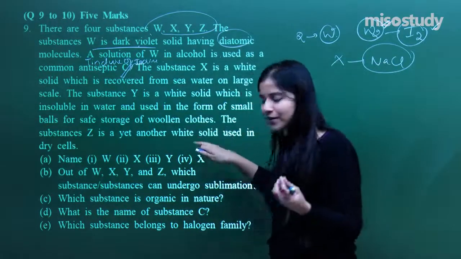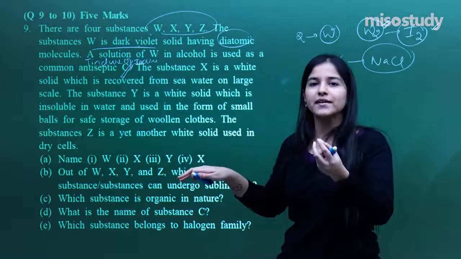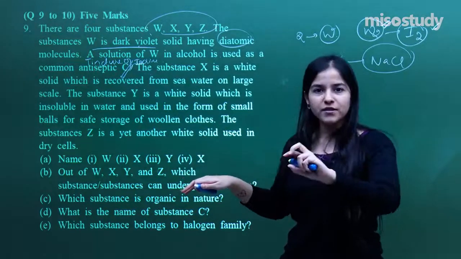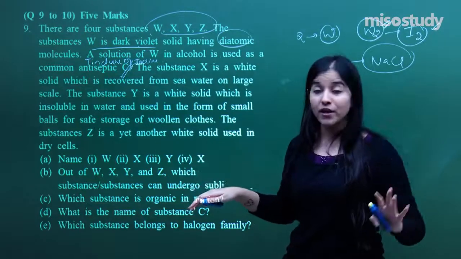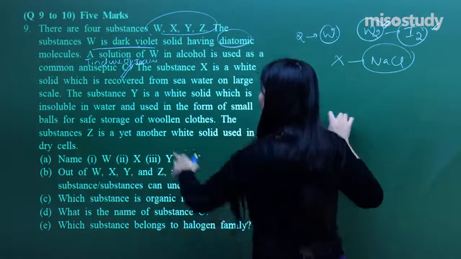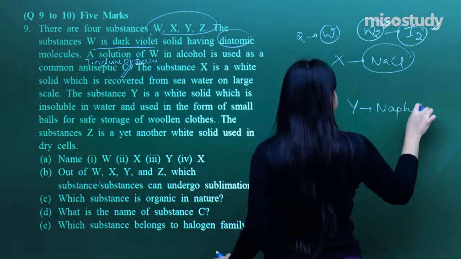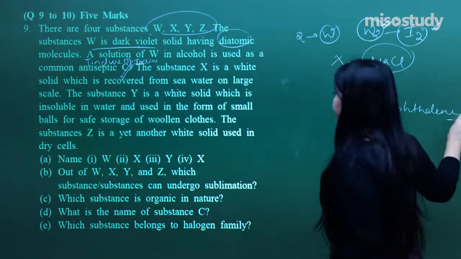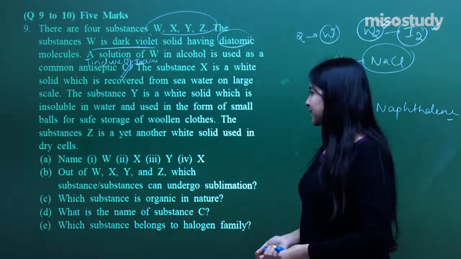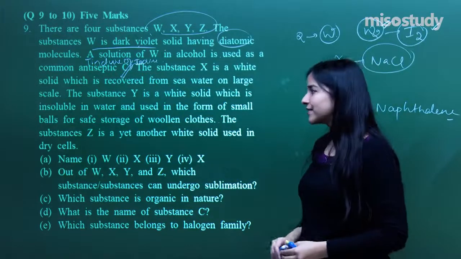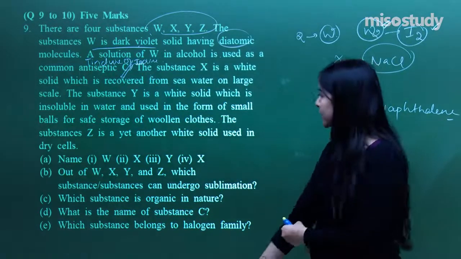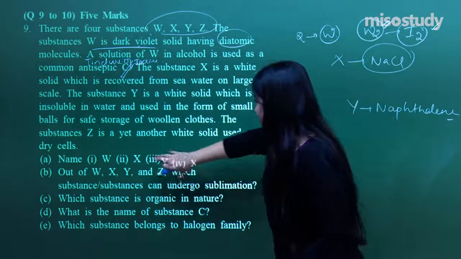You must have seen your mother putting those little white colored balls in the clothes just to protect them from getting spoiled. And that is what the naphthalene balls is, and that is why it is naphthalene. The substance Z is yet another white solid used in the dry cells. Now what is it? Okay, let's try out here.